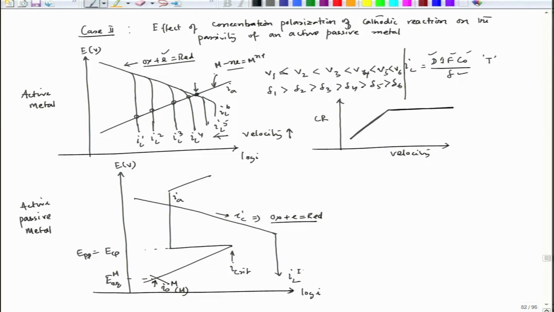So, this corresponds to some V1, the V1 velocity of the solution. So, if we reduce the V1, then of course, this particular factor will increase. So, if we increase that, all other factors remaining the same, this will achieve at a lower